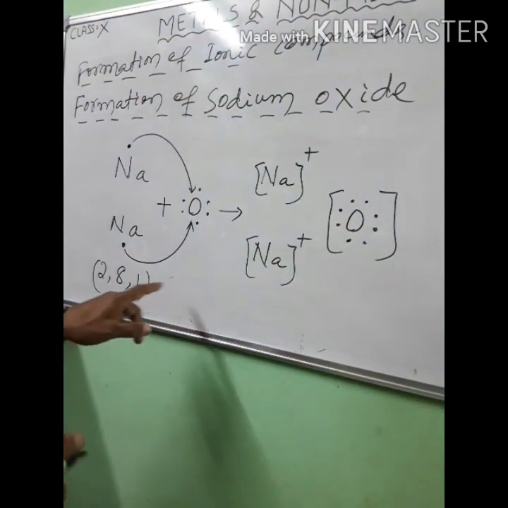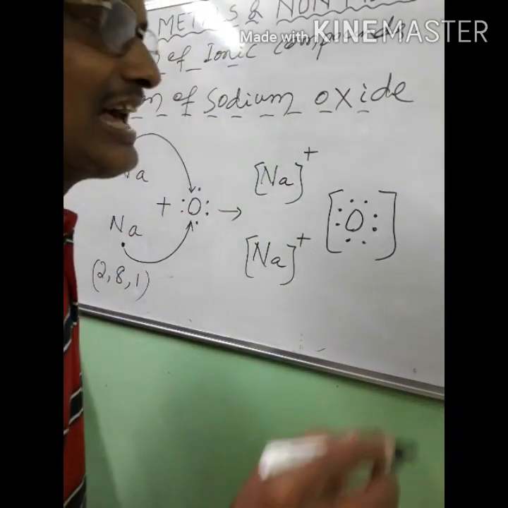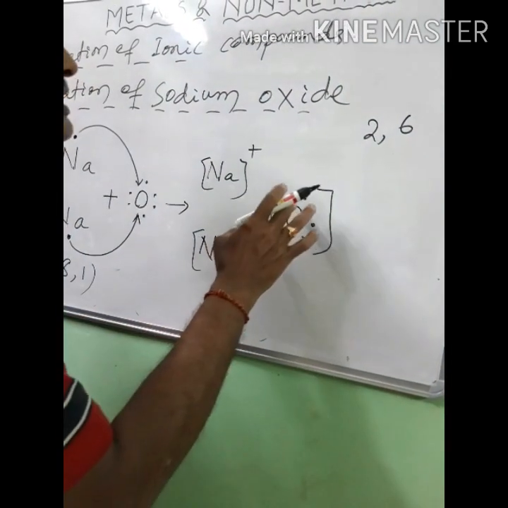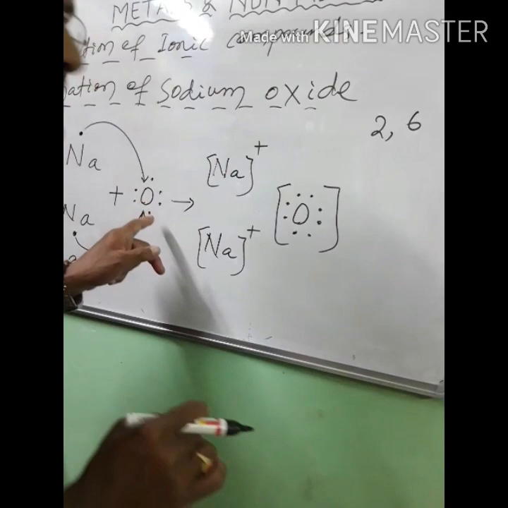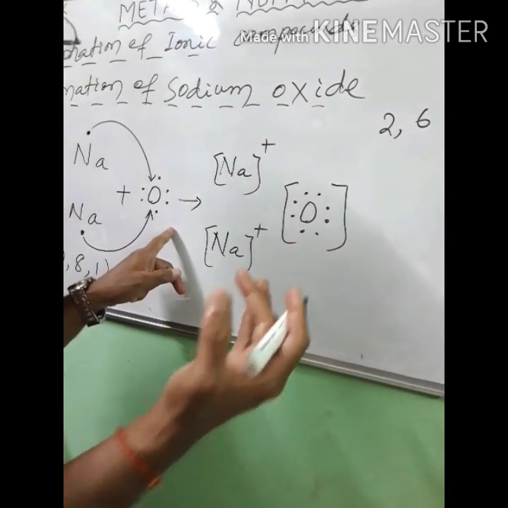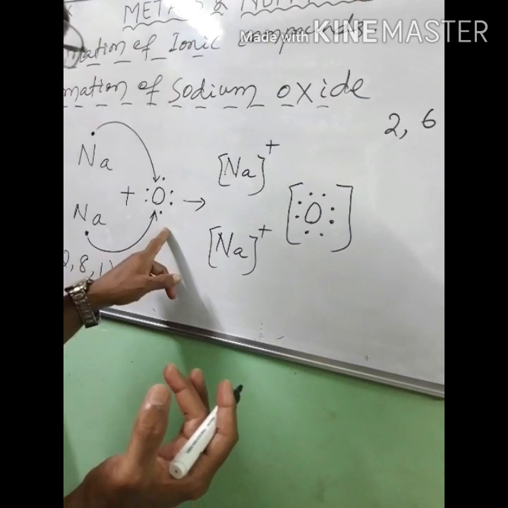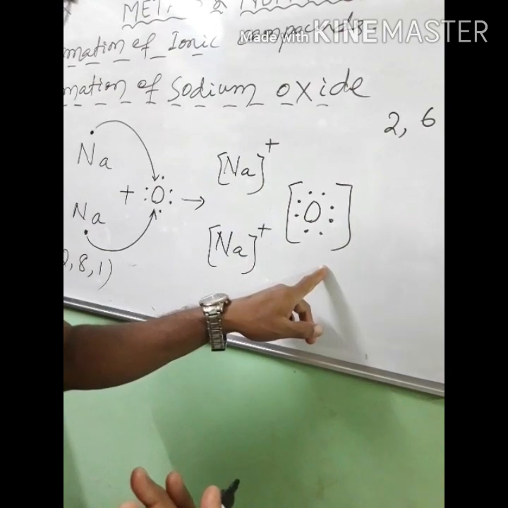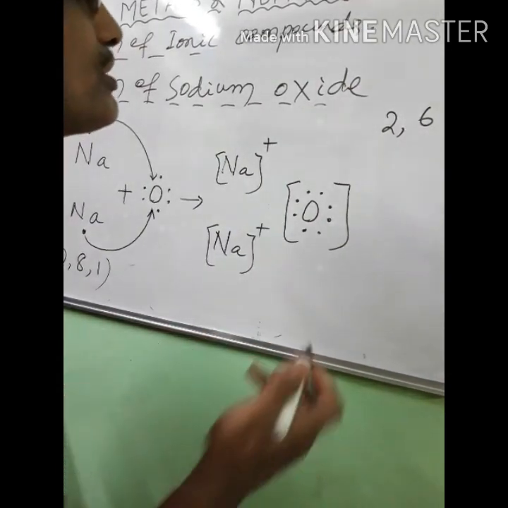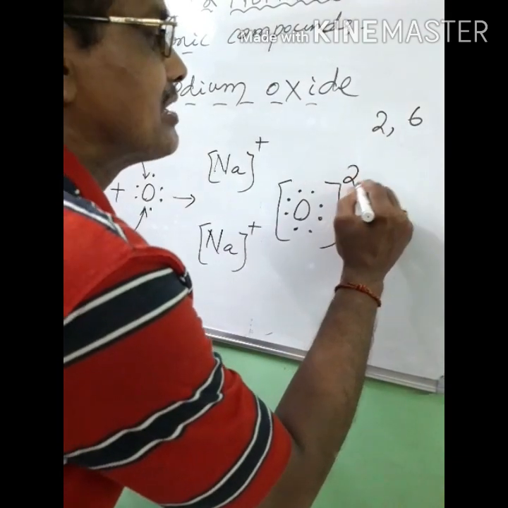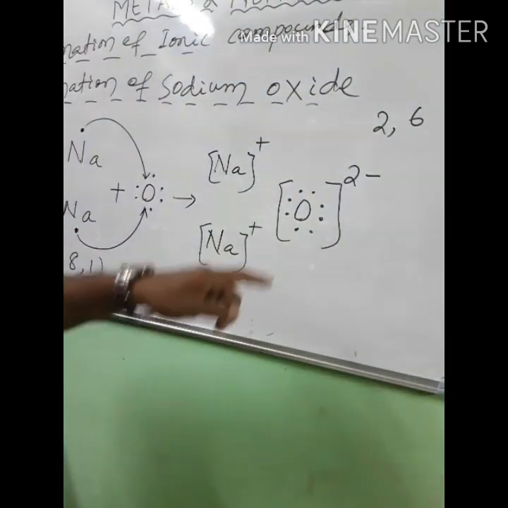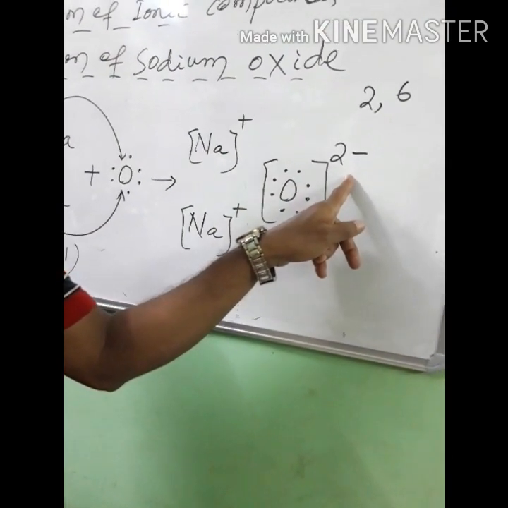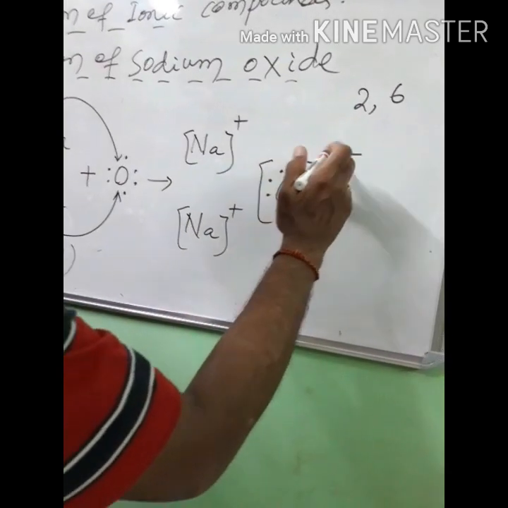Previously oxygen had 8 electrons with electronic configuration 2 6. Here the oxygen atom will accept 2 extra electrons, so it will attain a negative ion. Negative ion means 2 minus, because 2 extra electrons mean negative charge. So oxygen will attain a negative ion of 2 minus.